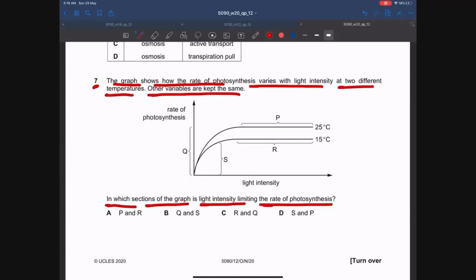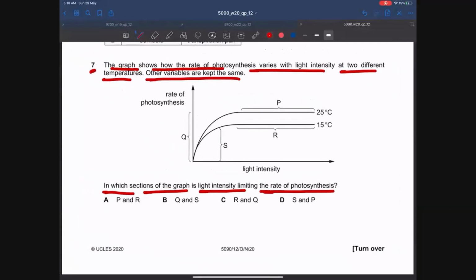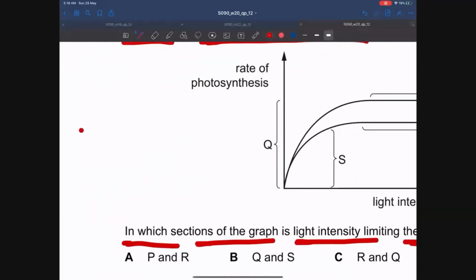Guys, always remember one point: how do we identify a limiting factor in a graph? Remember this point.